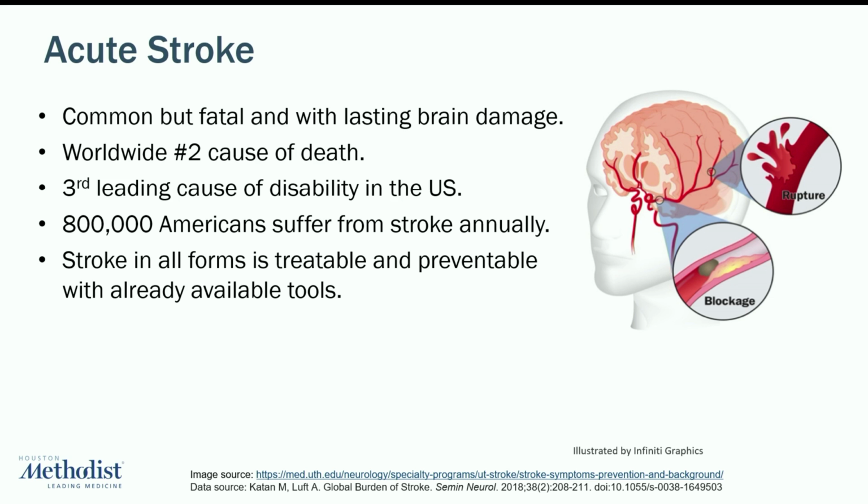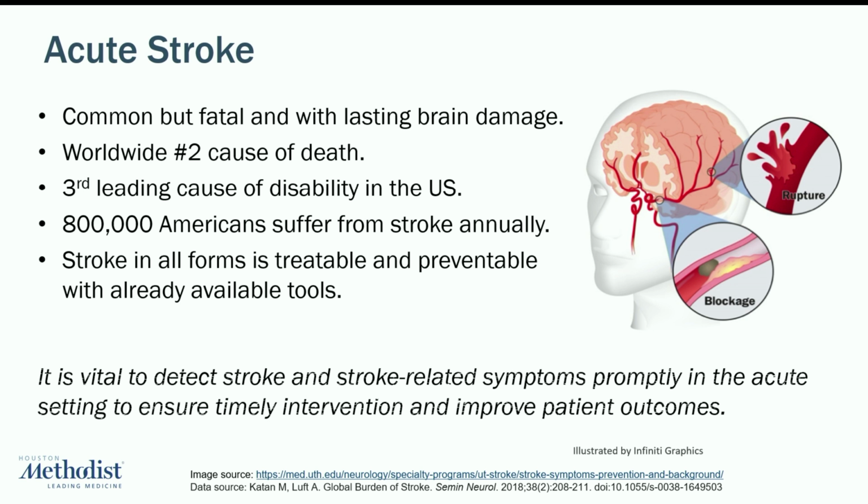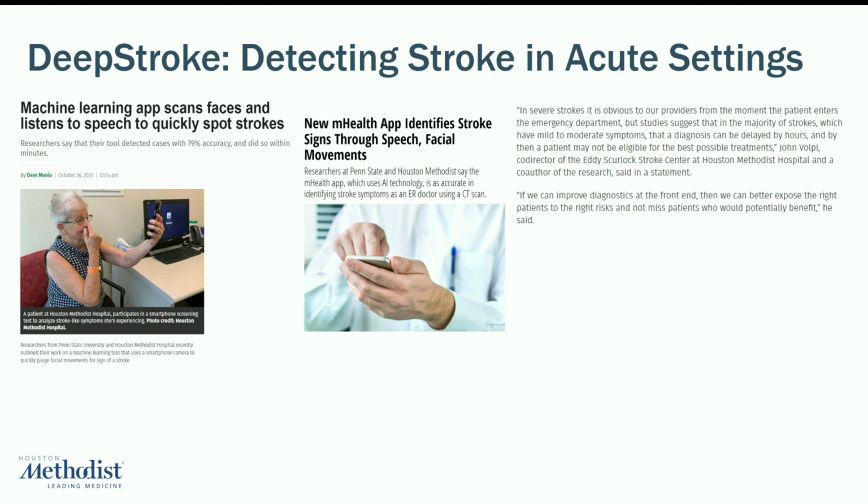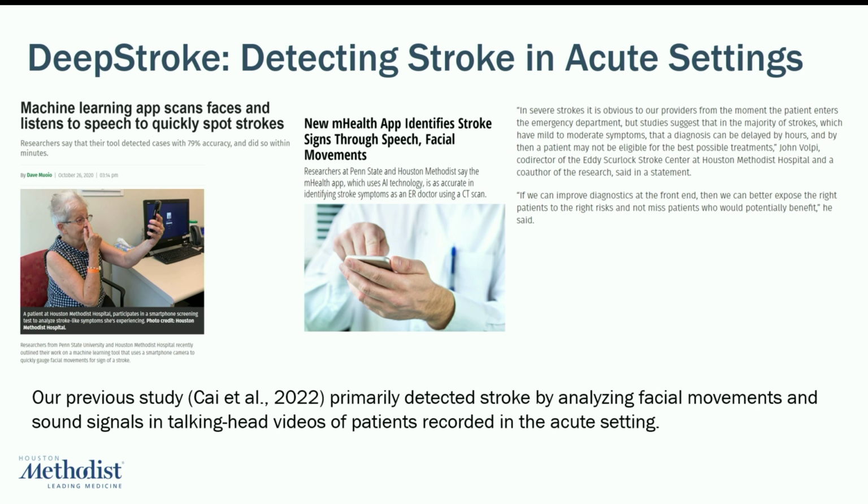This makes the challenge of further improving stroke outcomes one about accurate and early detection of stroke and stroke-related symptoms in the acute setting. And that is exactly what our lab has been working on over the past few years. We developed DeepStroke, a framework for detecting stroke in the acute setting using only data available to us in that stage. Our existing work primarily detects stroke from facial movements and some elements of sound from talking head videos of patients recorded during stroke triage, as you can see on the picture in the top left.